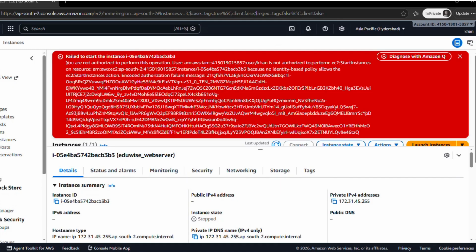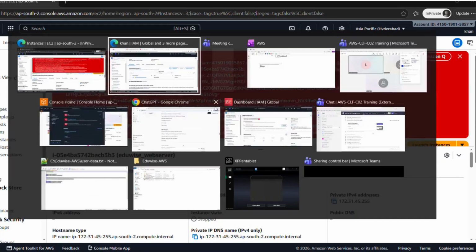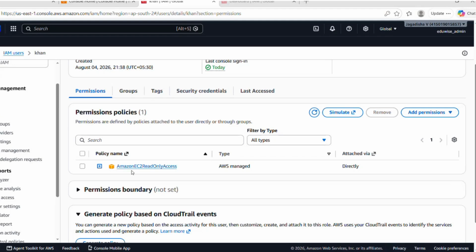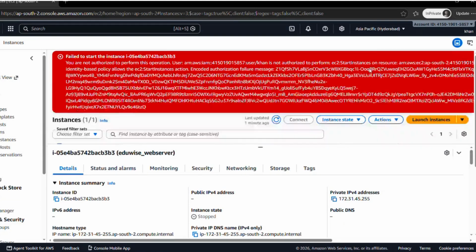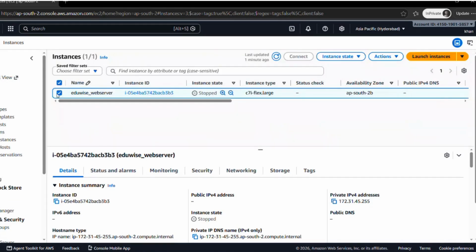And the reason it's telling is that you are not authorized to perform this action, right? Why? Because for the Khan user, we have attached only the Amazon EC2 read-only access policy. So because of that, Khan user is able to list all the EC2 servers, but is unable to perform any actions.